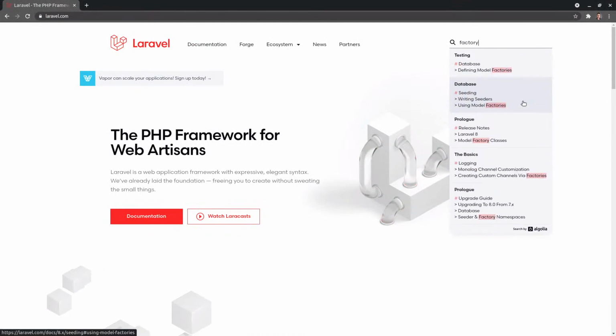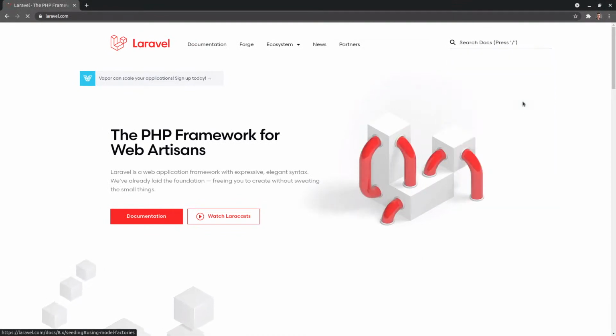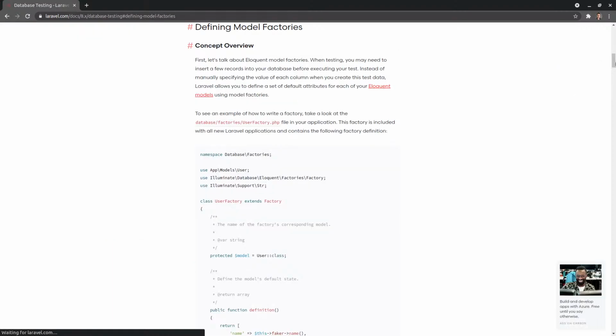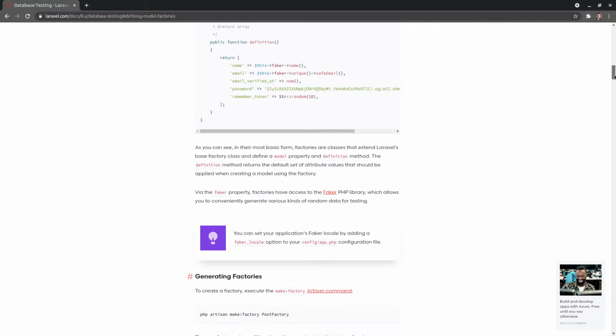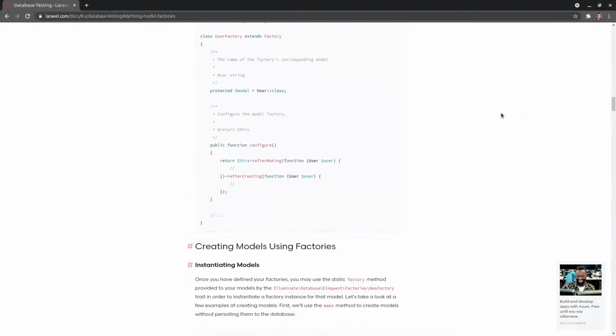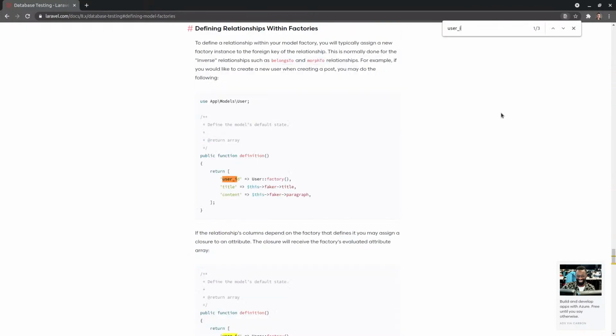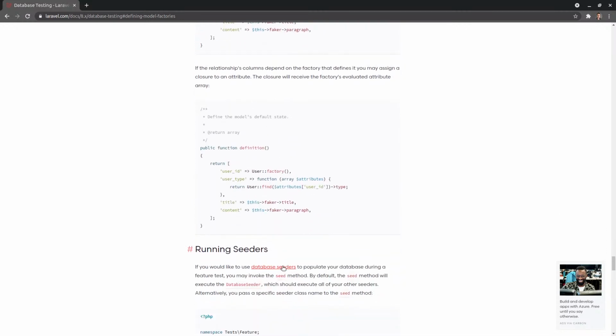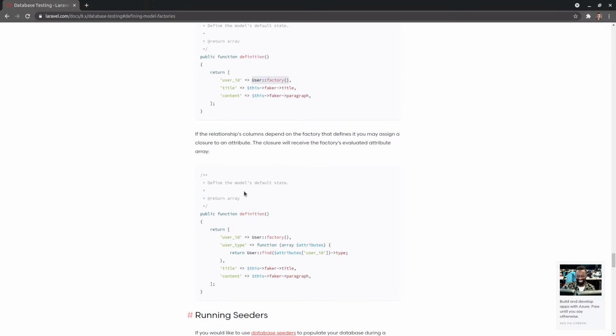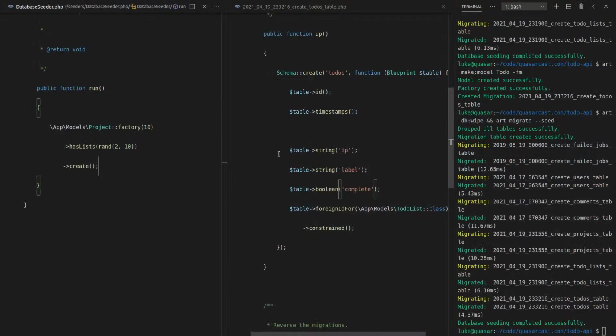Okay, we're looking up factories. So database, writing seeder. Yeah, let's go to defining factories. And I think directly within there, you can say, for example, user ID, and then just pass through the factory of something. In fact, I think that's what they use in their example. Yeah, here we go. You can literally just send through the factory. How cool is that? But I'm not sure that's how I want to do it though.